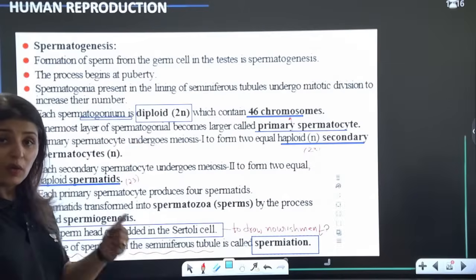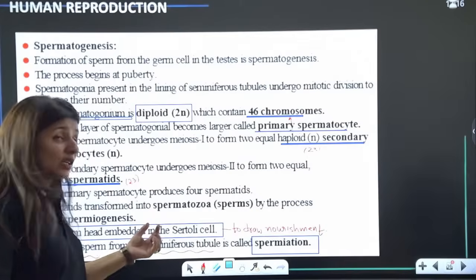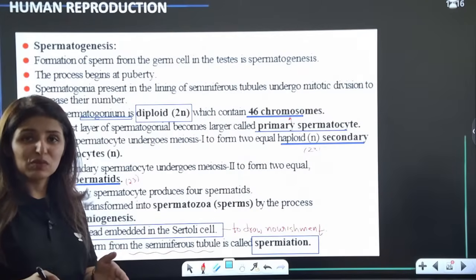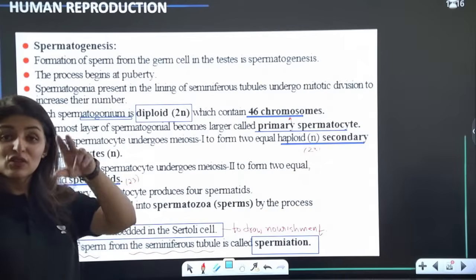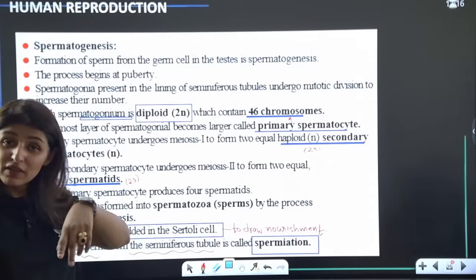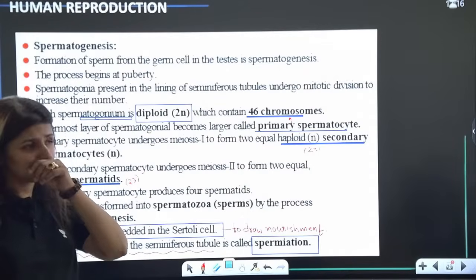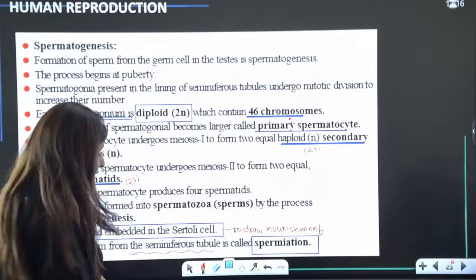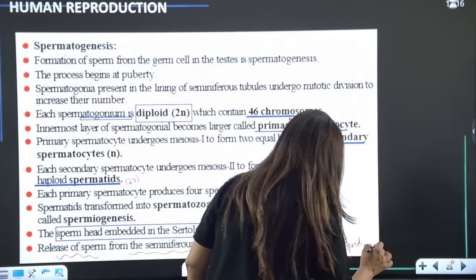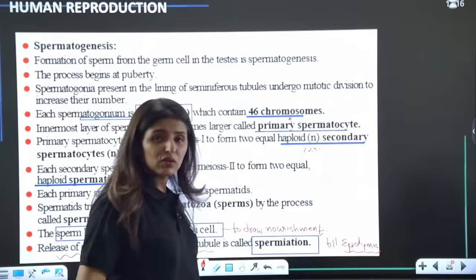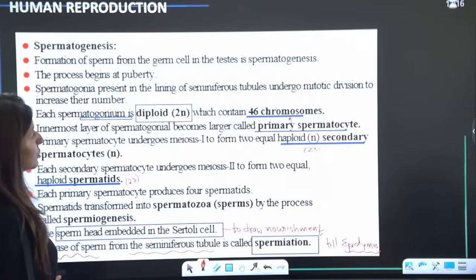Very important. What is spermiogenesis? Conversion of spermatid to sperms. What is spermiation? Release of sperms from the seminiferous tubule, from the head into the lumen, and through the lumen into the straight ducts, into the vasa efferentia, then the epididymis, right? Till it reaches the epididymis, where they are going to be stored temporarily. Now that is called spermiation. Are we clear? Please tell me these points are clear to all of you.